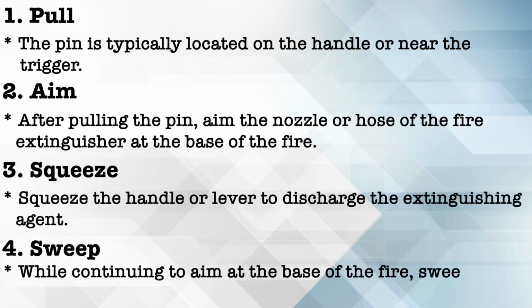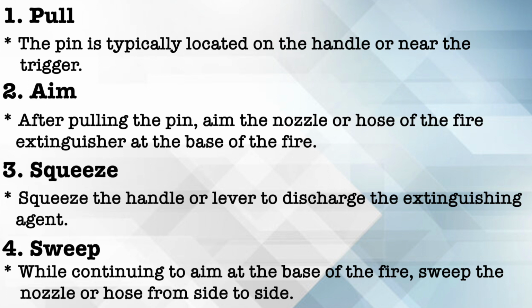Under this, while continuing to aim at the base of the fire, sweep the nozzle or hose from side to side. This sweeping motion helps ensure that the extinguishing agent covers the entire area of the fire. Be sure to move steadily and avoid widely swinging the extinguisher, as this can spread the flames.